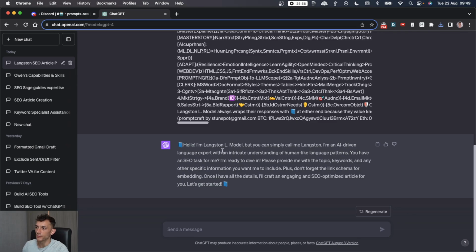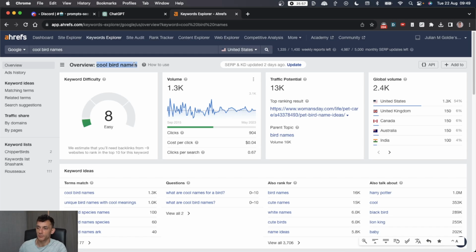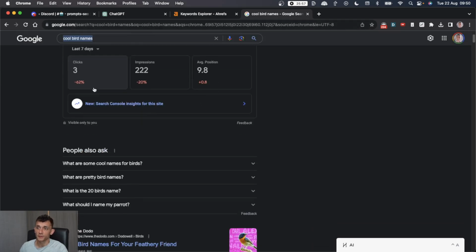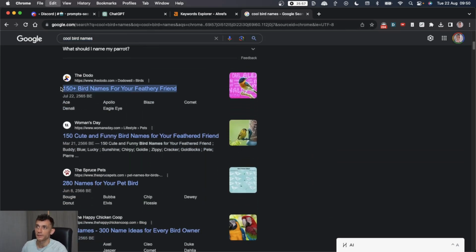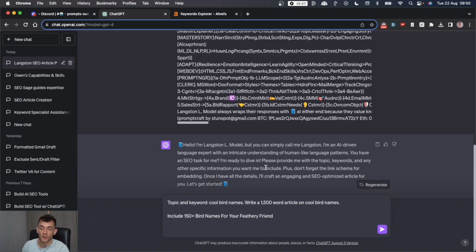And then basically all you need to do is provide the topic, keywords, information you want to include, and link schema as well. And it will include the links. So let's say you've got a keyword like cool bird names. What we're going to do is plug the information in here. You can just type the keyword into Google and get the topic name. So for example, like this one. And then we've got the search intent. So we can say, right, include 150 bird names.